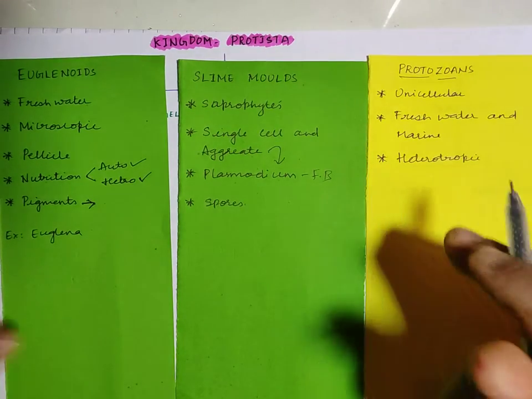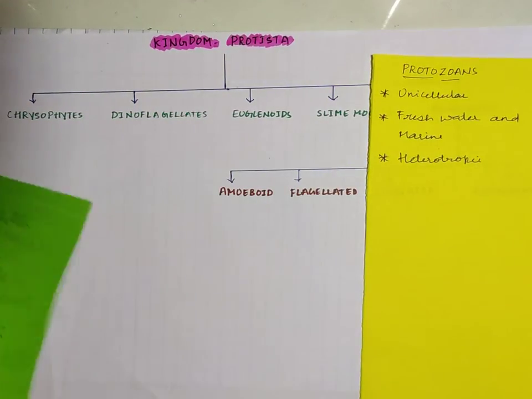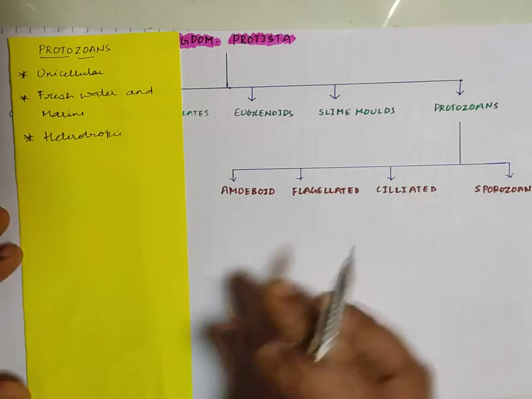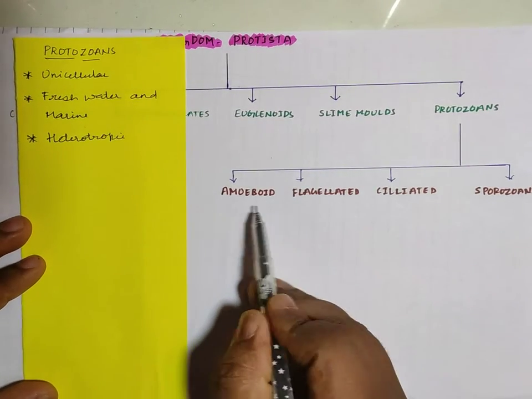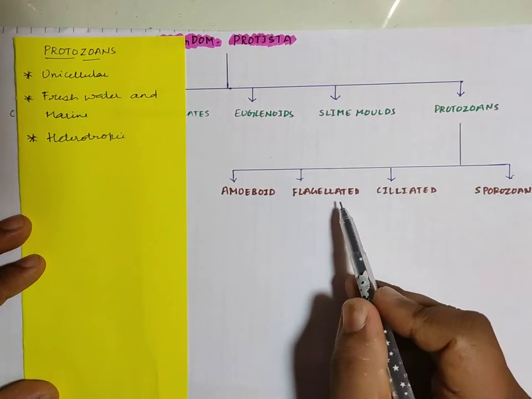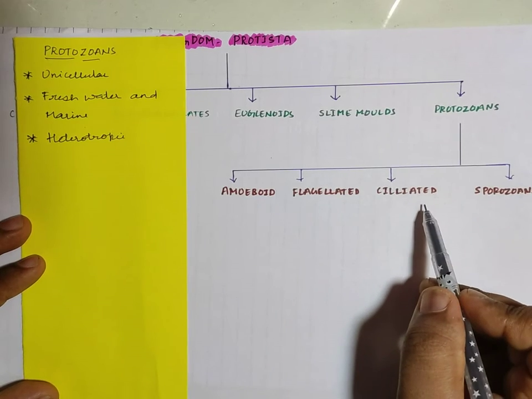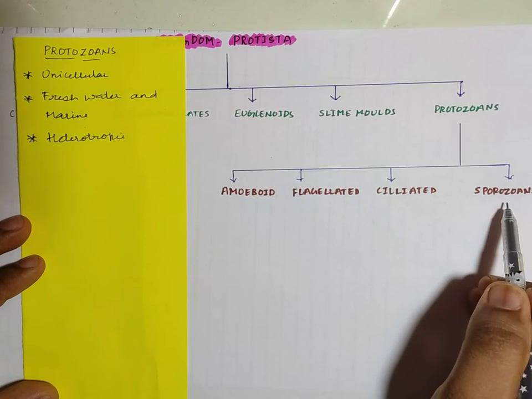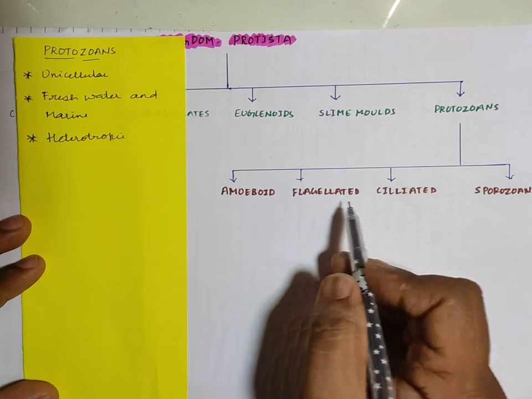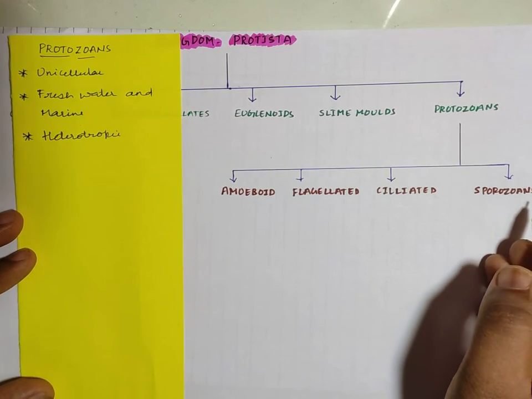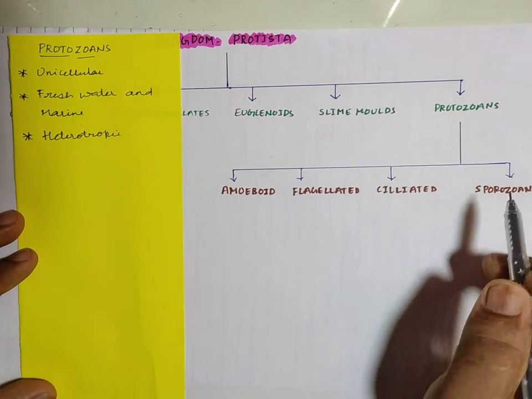Okay, and here, as we have seen, the protozoans will be further classified into amoeboid protozoans, flagellated protozoans, ciliated protozoans, and sporozoans. Now if you see here, this classification is based on the type of locomotory organ.